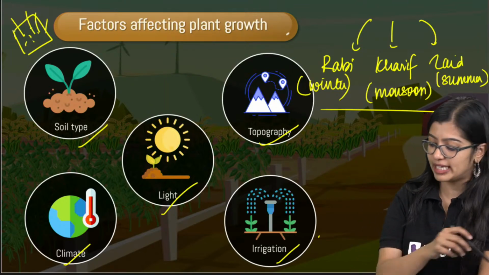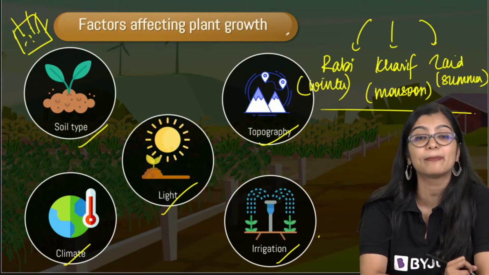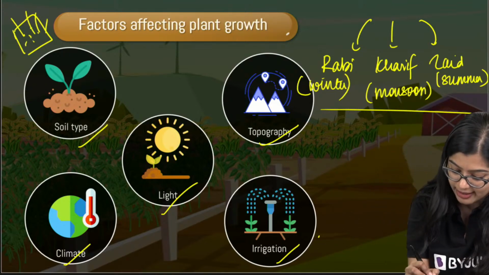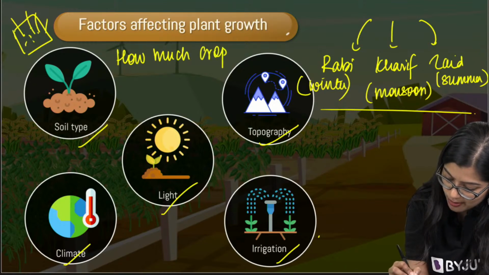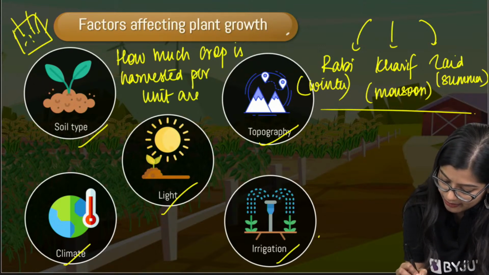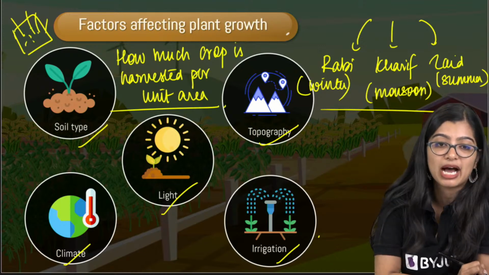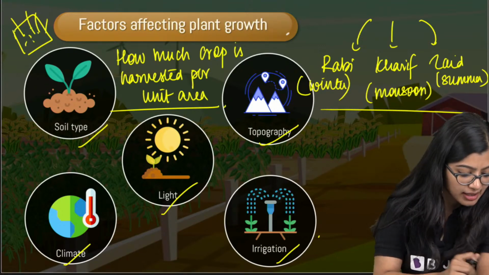Exact definition of yield. Yield is nothing but how many crops you get, or how much crop is harvested. So let me just write that down. How much crop is harvested per unit area. Are we clear? This is what we mean by yield. Exact definition, I've written it on screen. Are we clear, everyone?